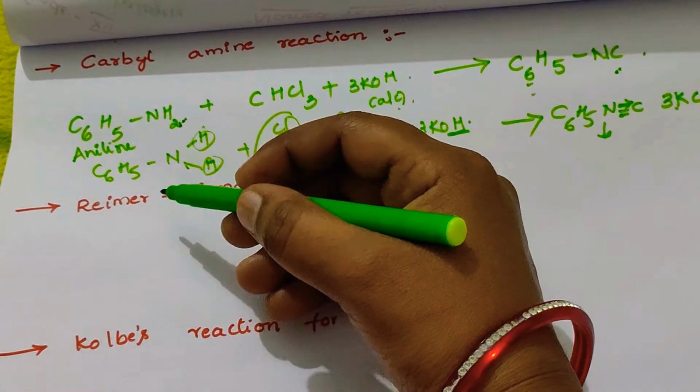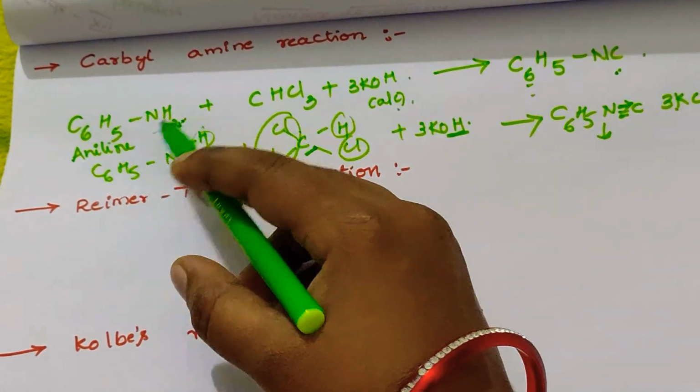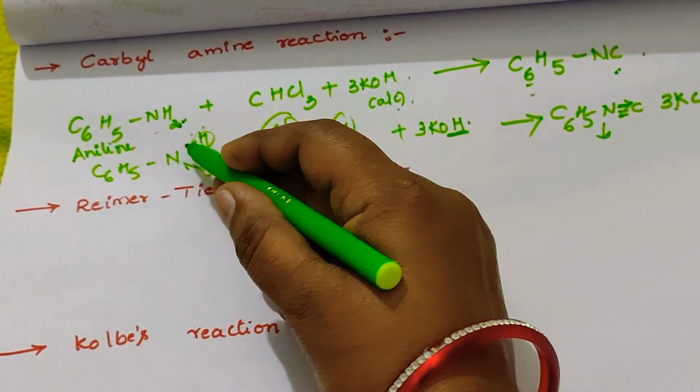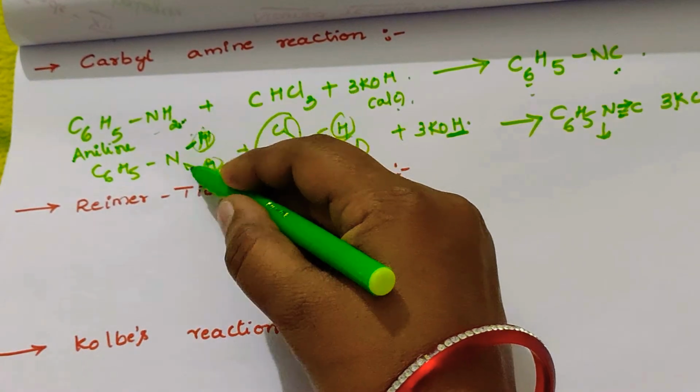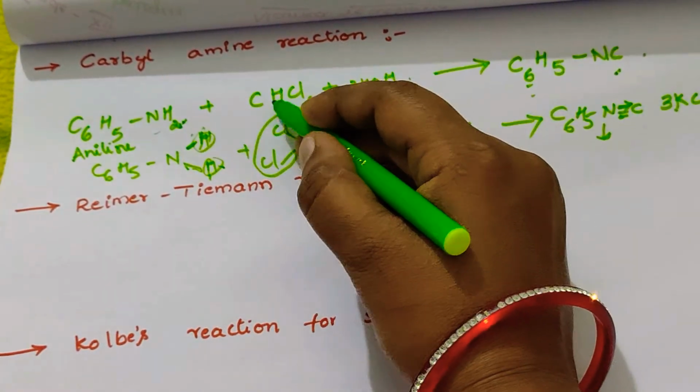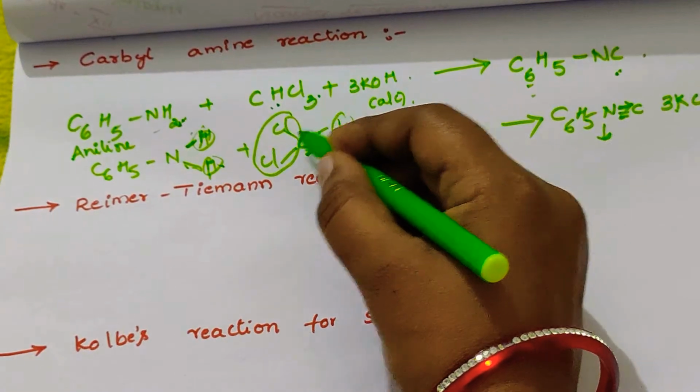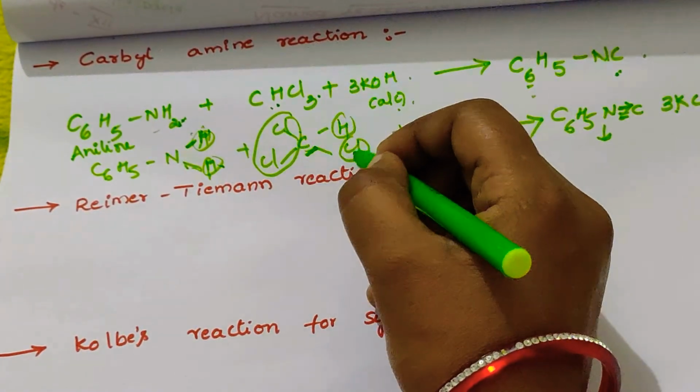For our convenience, the primary amine NH2 is written as NH, and chloroform CHCl3 is written like this.